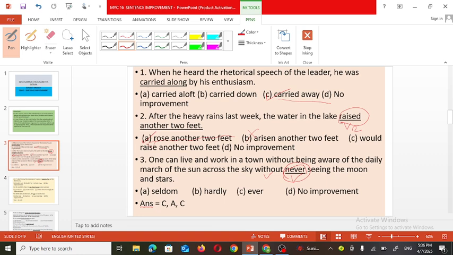The meaning of seldom is also scarcely or rarely. So there is no need to use another negative word along with without. From the given options, seldom, hardly or ever, ever is the correct option. So the sentence can be: one can live and work in a town without being aware of the daily march of the sun across the sky, without ever seeing the moon and the stars. That will be the perfect statement.